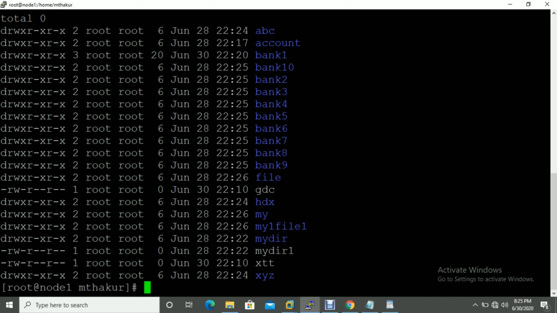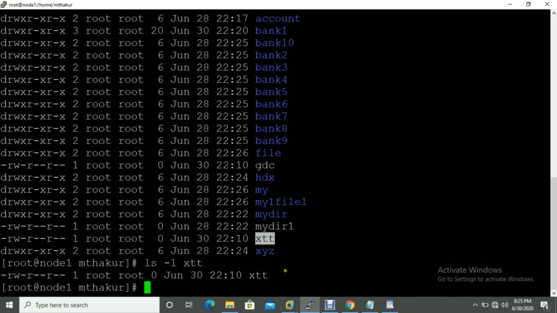Okay, that is the long listing. Let me explain another ls command. Go ls hyphen l, and if you want to see particular file information, you can give the file name like that.